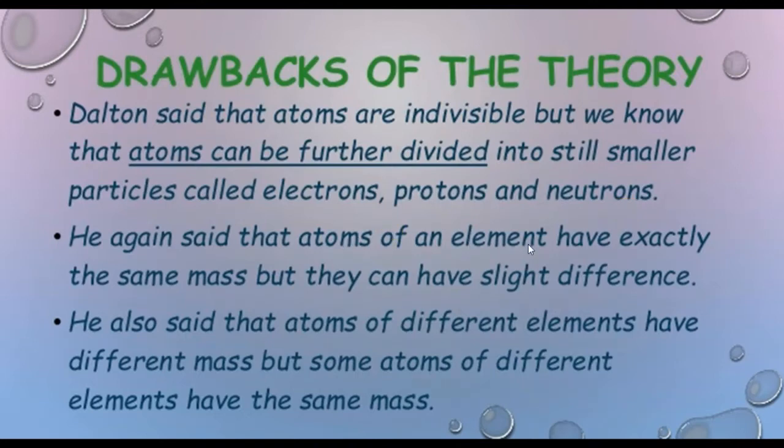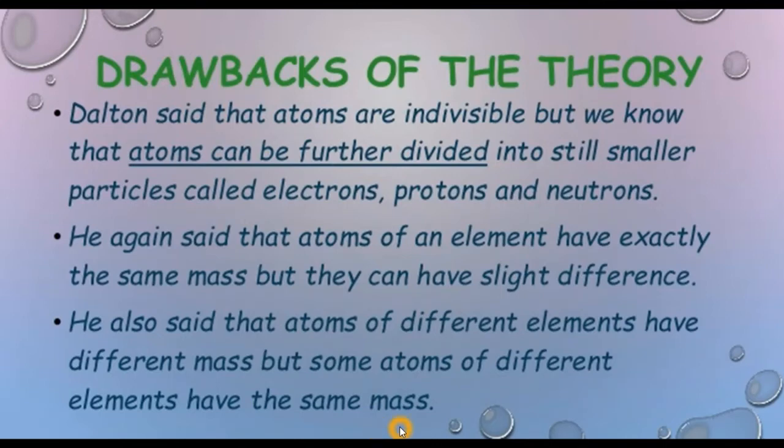Next, the drawback was that Dalton said that atoms of an element have exactly the same mass, but it is now known that there are some atoms of the same element that can have slightly different masses. As we know about isotopes, where we have atoms of the same element, but they differ in their masses, right?